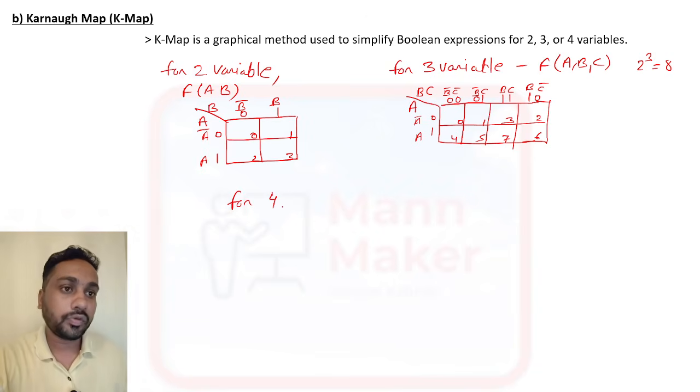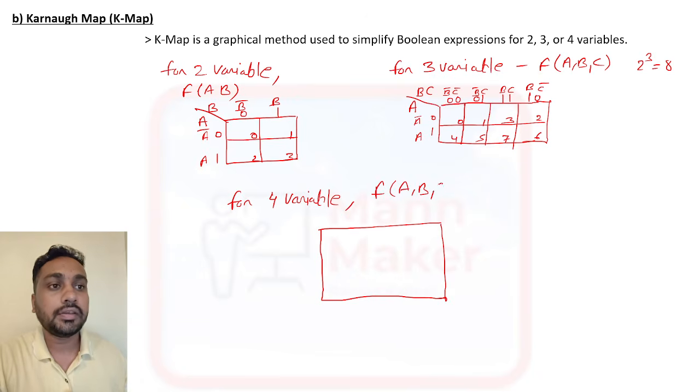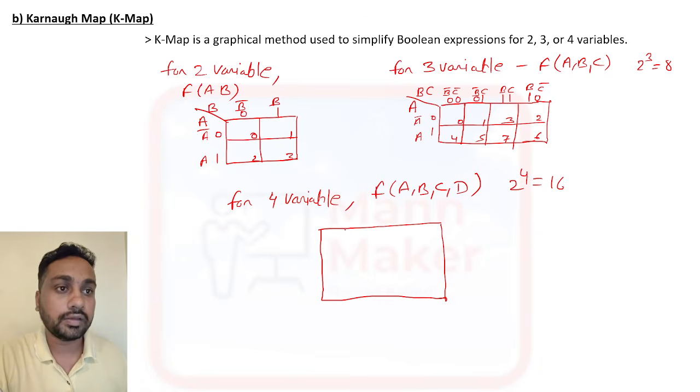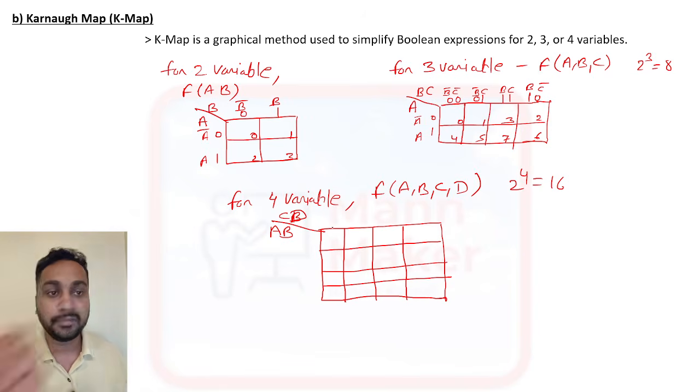Now for 4 variables we will see. 4 variables means F, A, B, C and D. 2 to the power 4 is 16, so we need to make 16 boxes. This side will be AB and this side will be CD. Each is two variables, so 0 0, 0 1, 1 1 and 1 0.